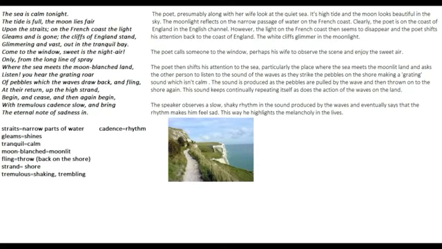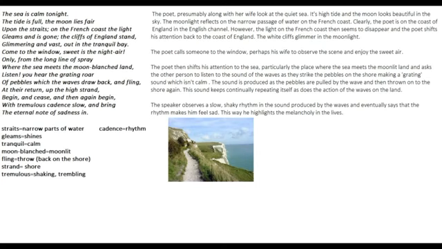So this is the first stanza of the poem. The poet is looking at the sea. The poet, presumably along with his wife, looks at the quiet sea. The sea is calm tonight. He says that the sea is very calm. The sea is not chaotic. The tide is full. The moon lies fair. It's high tide and the moon looks beautiful in the sky. So the moon is shining and the tide is full. The sea is coming and going back, but there is an overall calmness in the sea.